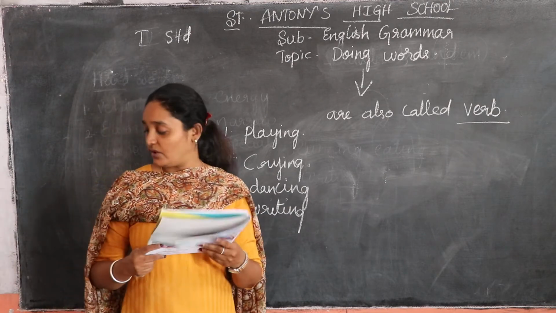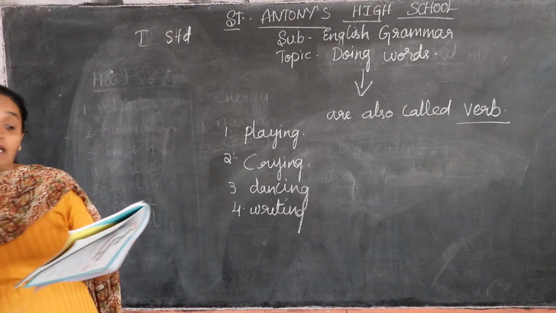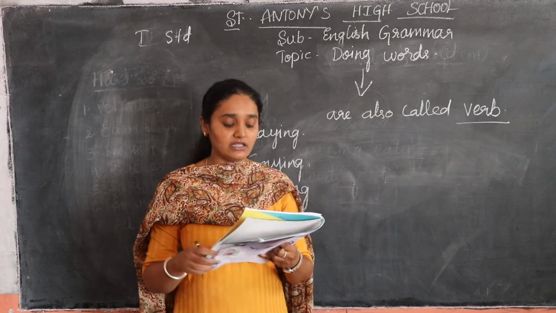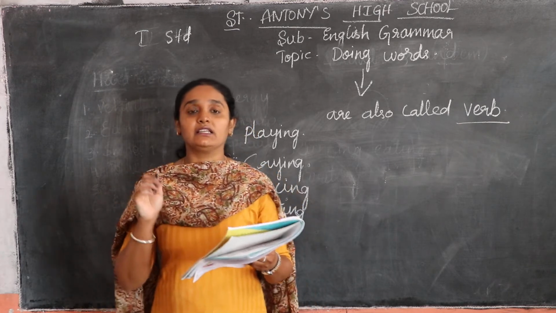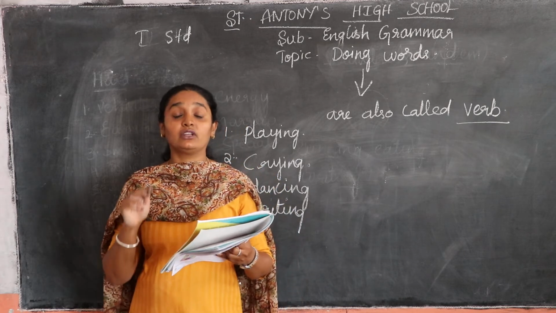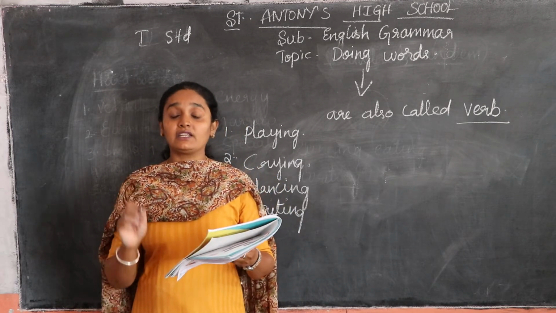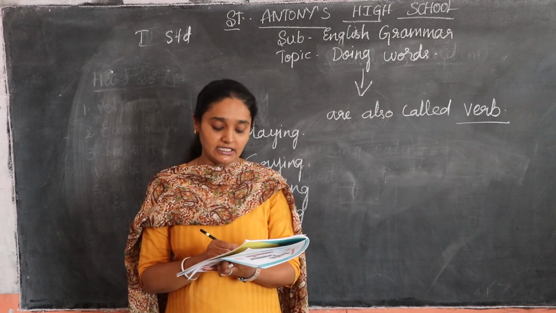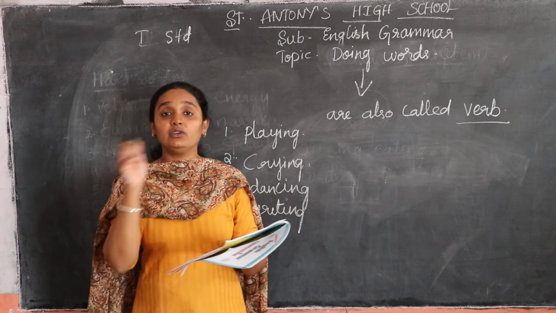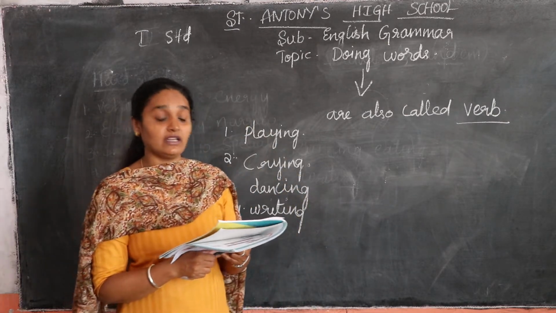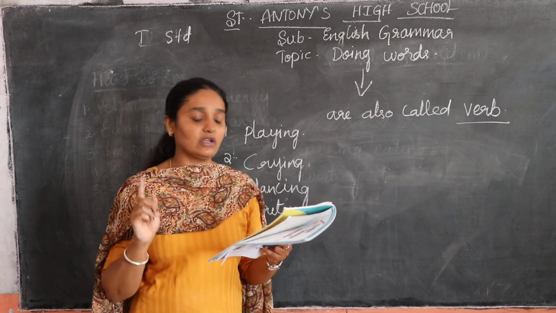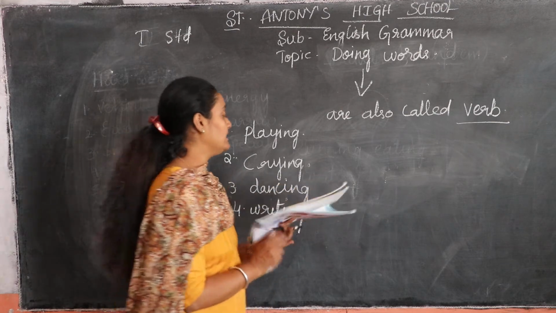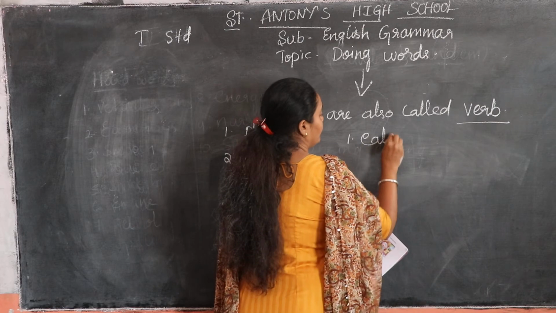Very easy, children. So first, you have to encircle the doing words, means action words. Doing words are action words. First one: a cow eats grass. What is the cow there? The cow is a noun. What is the action it is doing? It is eating. It eats. Eats, you have to circle. The first one is eats.